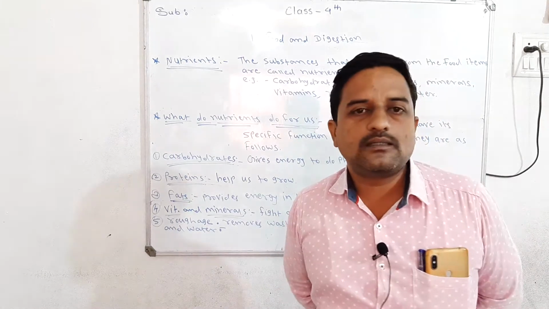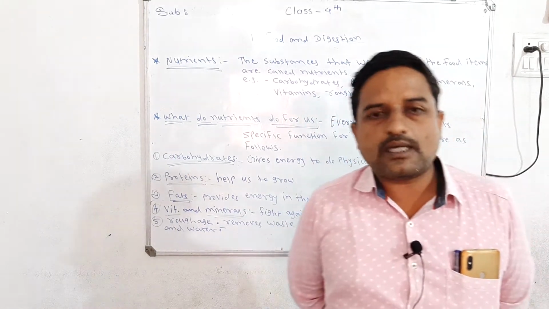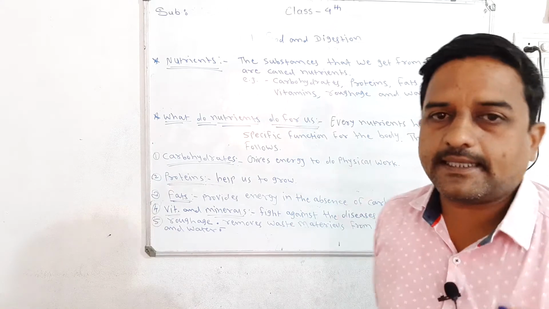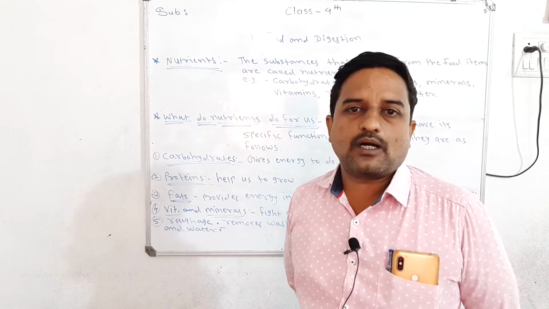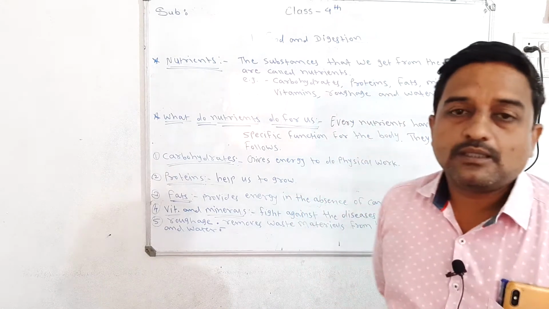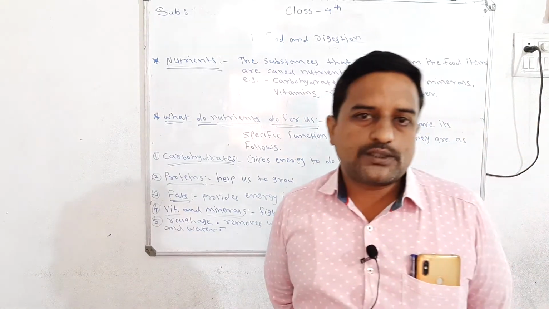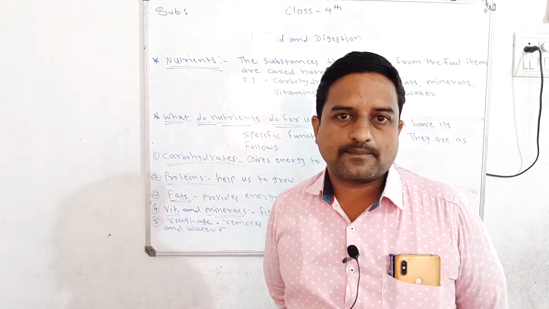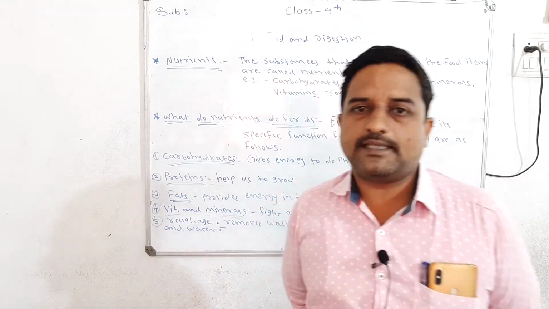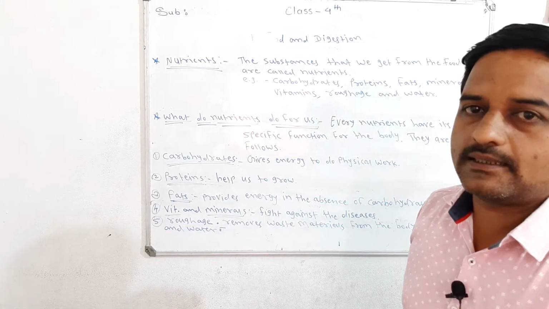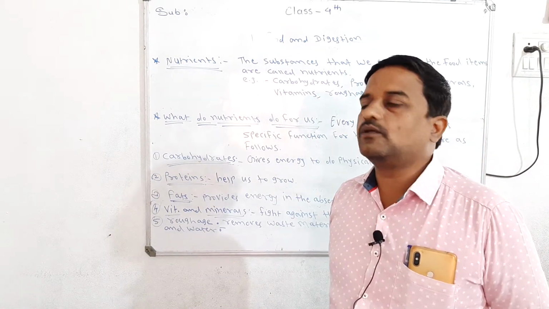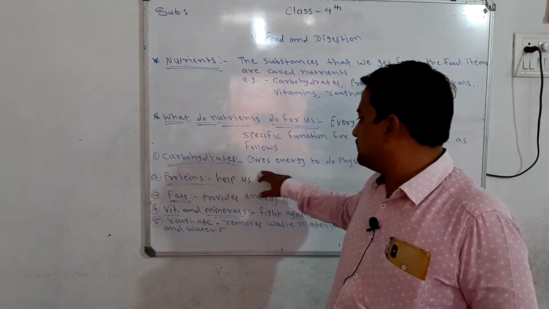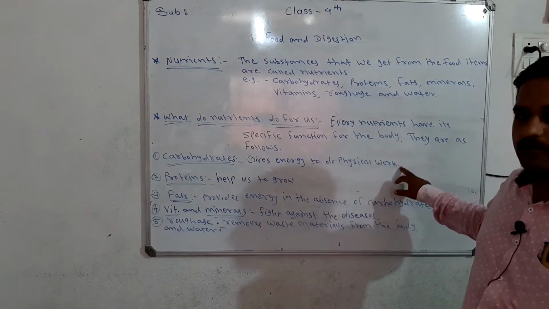Even when you are writing, you are using carbohydrates, because you are doing physical work. Your eyelids closing and opening also needs carbohydrates, which give energy to do that movement. So carbohydrates give energy to do physical work.